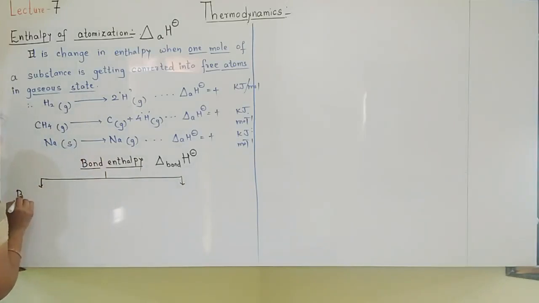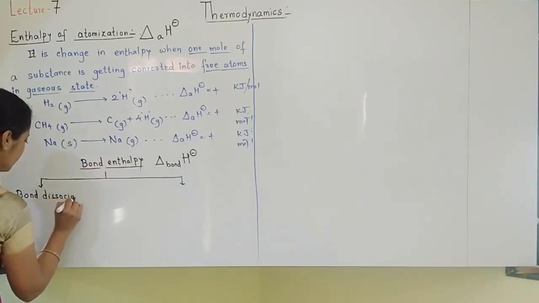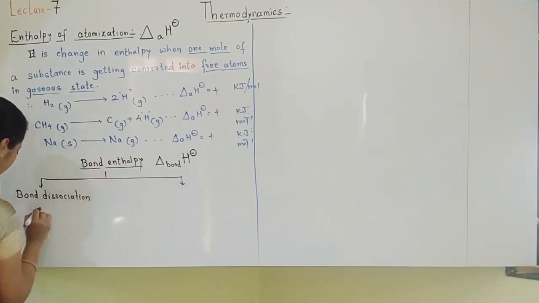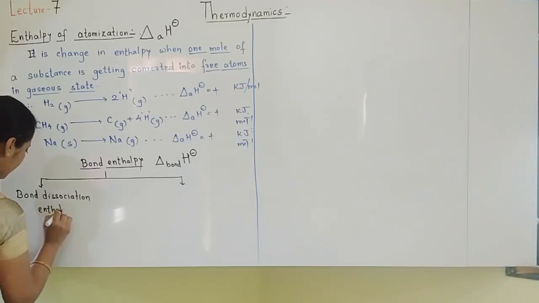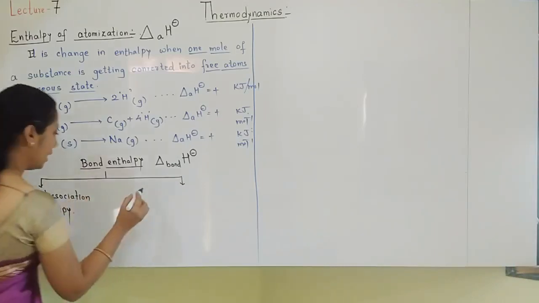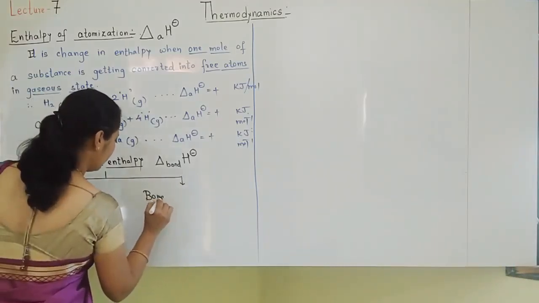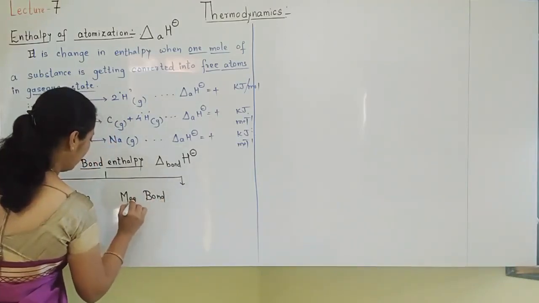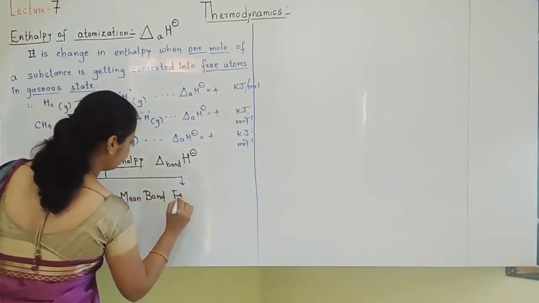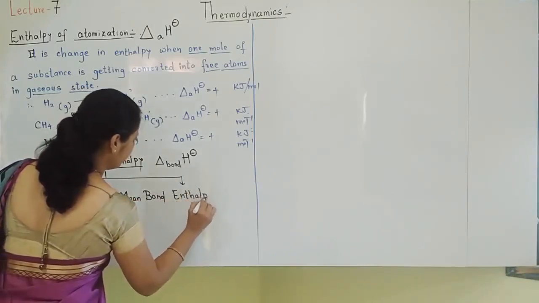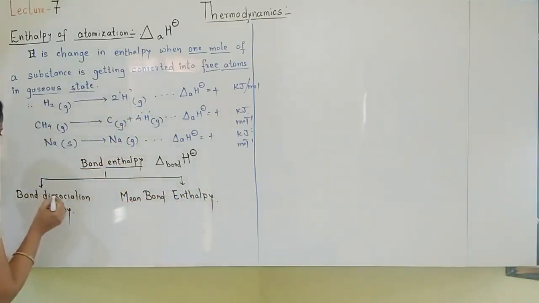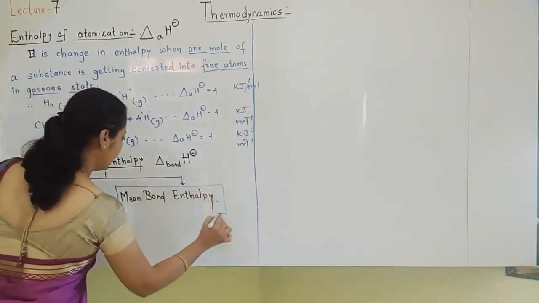First is bond dissociation enthalpy, and the other is mean bond enthalpy. So we'll see these two terms separately now. First is bond dissociation enthalpy and another is mean bond enthalpy.